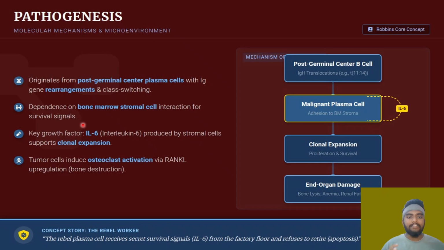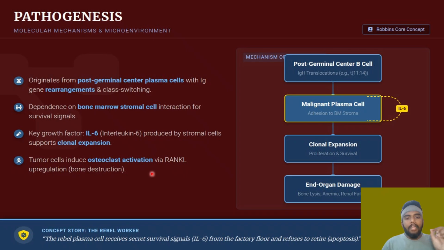How is it acting as a fuel to this multiple myeloma, to this plasma cell? It is going to increase the clone cells. Clonal expansion occurs, and it is going to prevent the apoptosis. And next, the tumor cells induce the osteoclast activation. Now, what is osteoclast? Osteoclast means bone destruction. Okay. And osteoblast means bone formation.